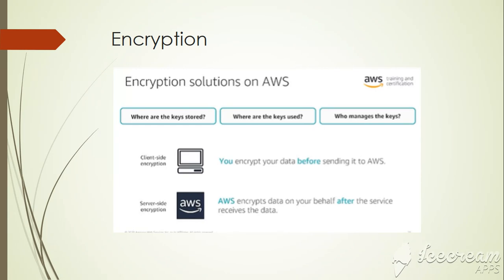The second one is client-side encryption. Client-side encryption means the AWS user encrypts your data before sending it to the AWS. You encrypt data client-side and then upload the encrypted data to Amazon S3. In this case, you manage